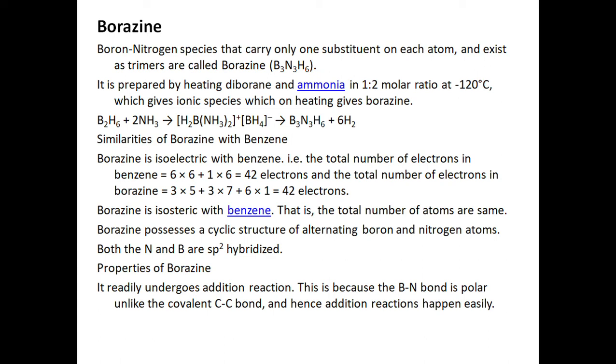Now, both the nitrogen and boron are sp2 hybridized. So, hybridization is also the same. So, that is why it is called isoelectronic, and it has been named similarly to that of benzene, and it readily undergoes addition reaction. This is because the boron-nitrogen bond is polar, unlike the covalent carbon-carbon bond, and hence the addition reactions happen readily. The reactivity is also the same like that of benzene in case of addition reactions only.